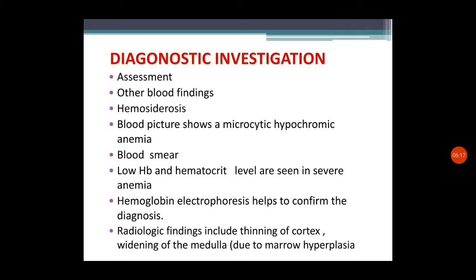Then hemoglobin electrophoresis helps to confirm the diagnosis, and there will also be some characteristic radiological findings that include thinning of the cortex and widening of the medulla, which is due to bone marrow hyperplasia. So these are some of the diagnostic investigations which can be seen with thalassemia.